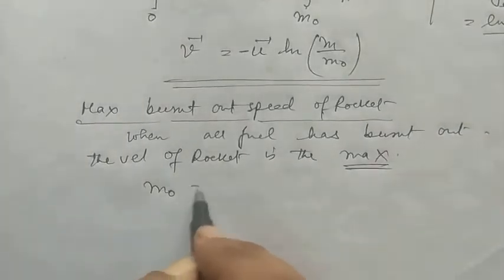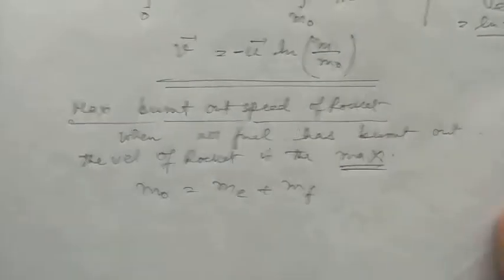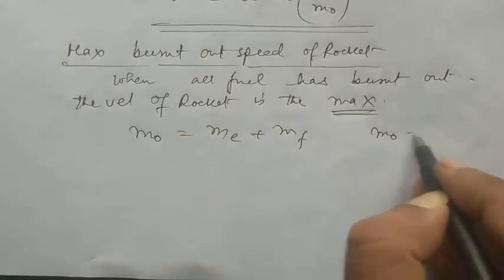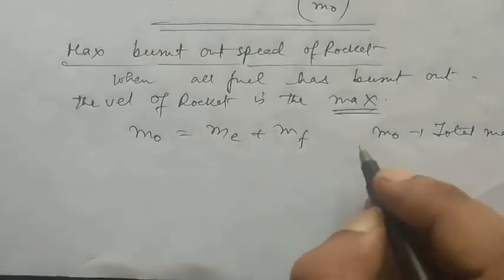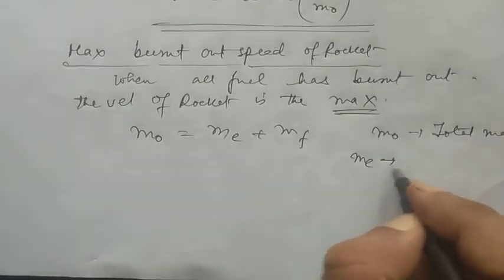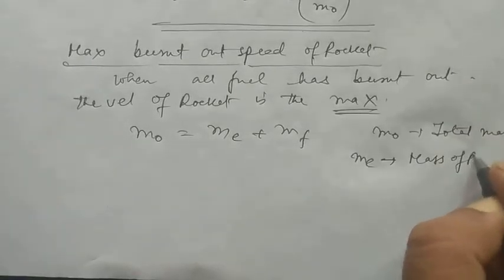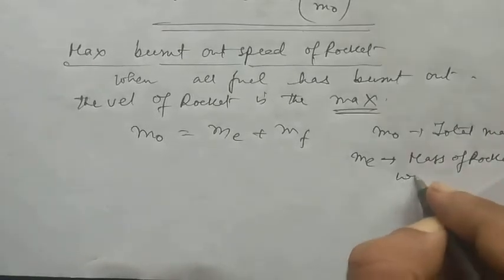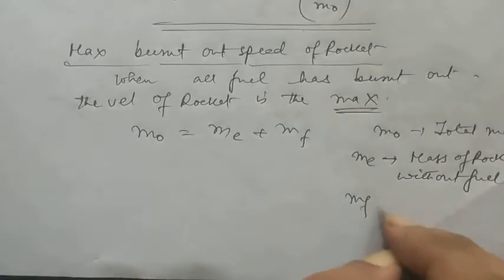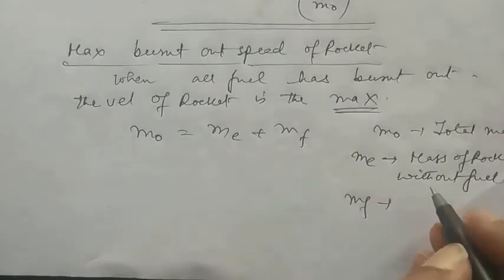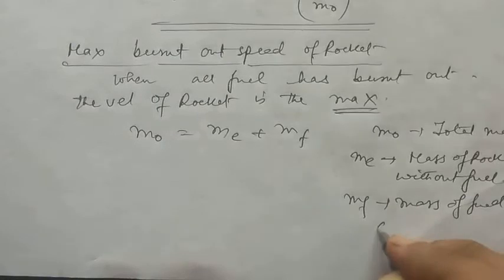So m naught is equal to me plus mf. Now what are m naught, me and mf? m naught is the total mass. Suppose the rocket starts with the total mass of m naught. me is the mass of the rocket without fuel, and mf, as you can understand, f is the mass of fuel at the beginning.